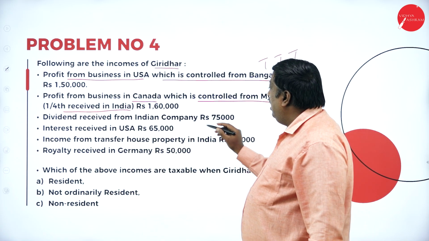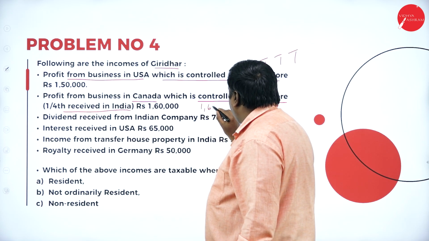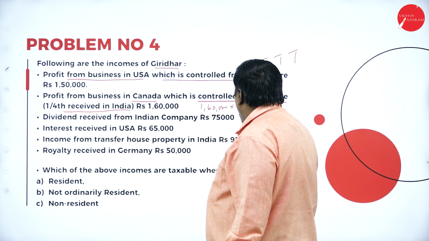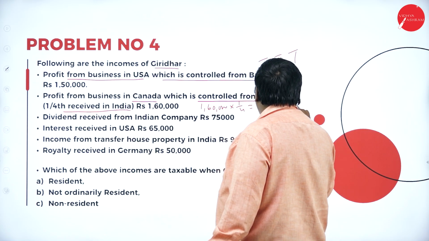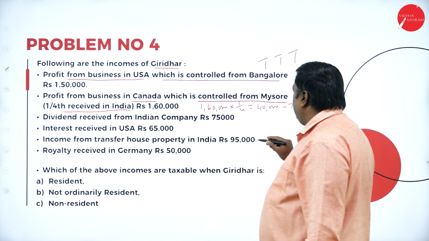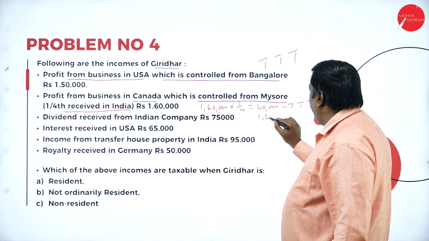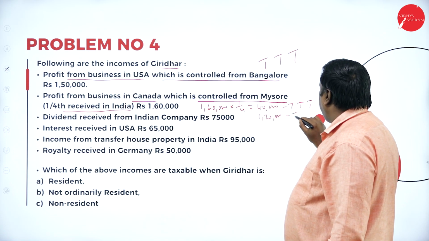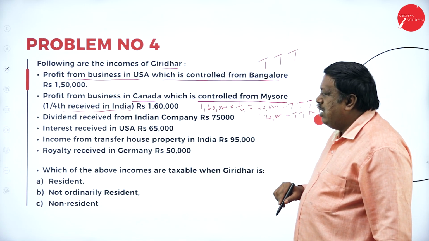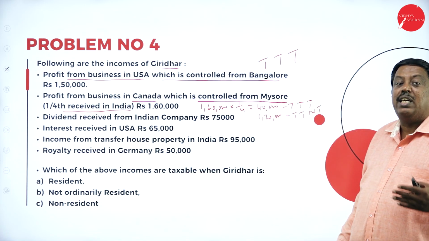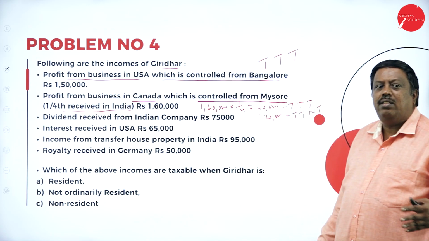That is 1,60,000 into 1/4, that is 40,000, taxable in all the three cases, and the remaining 1,60,000 minus 40,000, 1,20,000, is not taxable in one case, because earned and received outside India. If it is received in India, it is taxable in all the three cases.